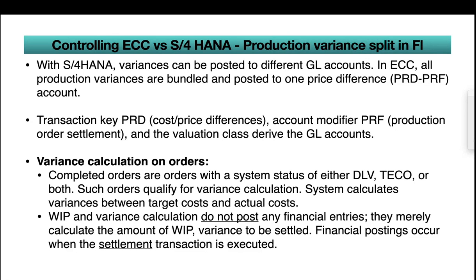It is like in period end closing, normally we calculate WIP. When you do WIP, the system will check all the order statuses and calculate WIP, but it won't post any accounting postings. Then as part of period end closing, the business will execute variance calculation. The system will calculate variances, but it won't post. It will be updated, but it won't post any accounting entries. When you do settlement, then the system will post all the financial postings.